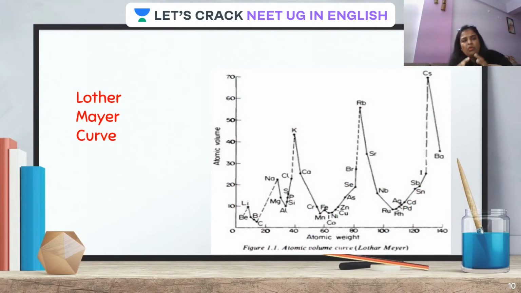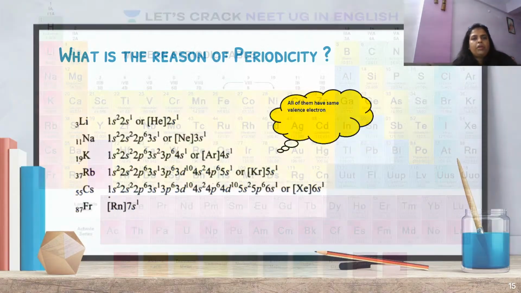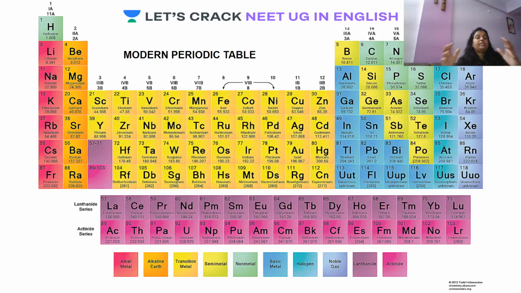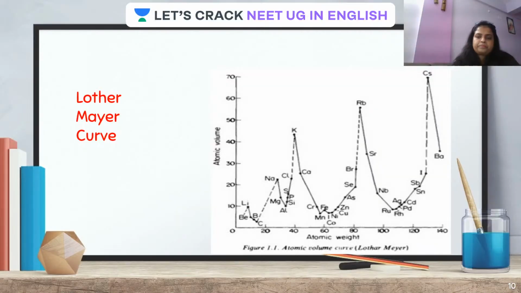Now, what is the basic criteria? Whenever we talk about the periodic table, all of a sudden this particular big table comes into your mind. But behind this big Taj Mahal, how many people's hard work went in, we should not forget that. And of course, it is not only hard work here. What are all the things which played the key role in these classifications? So let us cover them one by one.